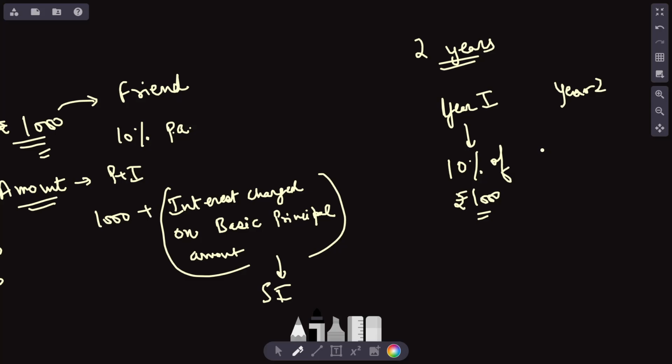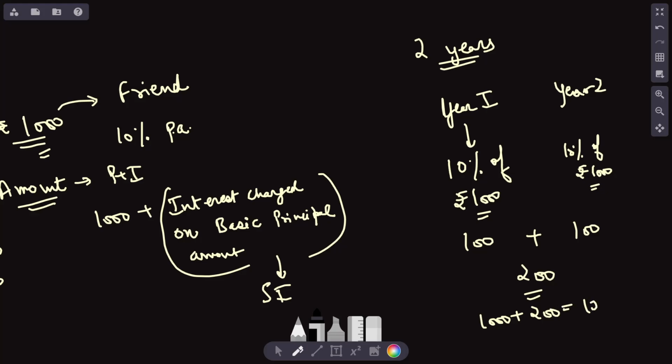For year two, it will be the same 10% of rupees 1000 only, because this is the basic concept of simple interest, that it gets charged on just the basic principal amount. So for year one the interest is 100, for year two the interest is 100. Collectively, the interest becomes 200 for 2 years, and the amount becomes 1000 plus 200, which is 1200.